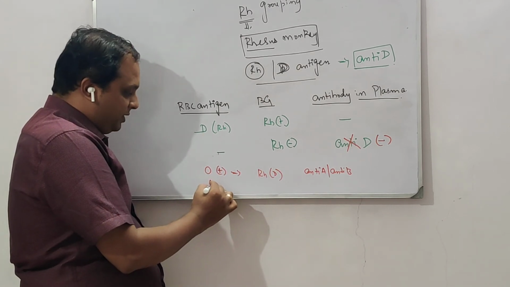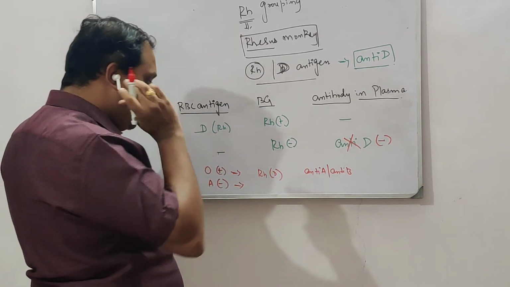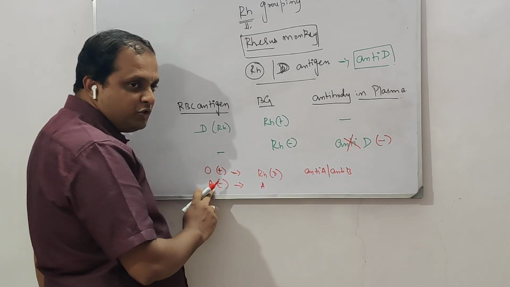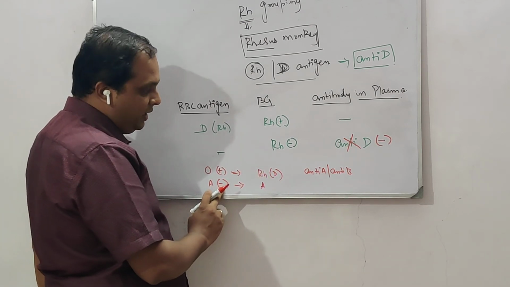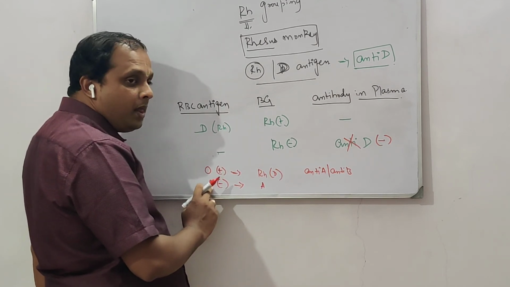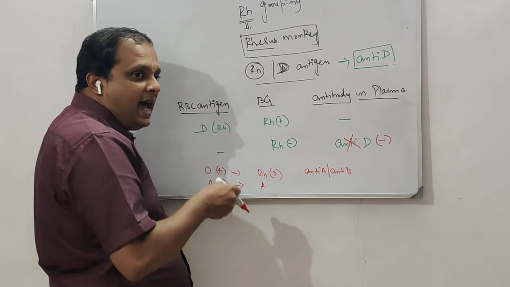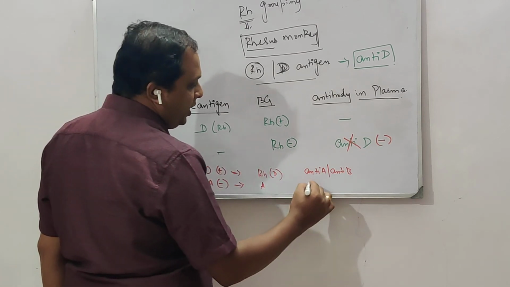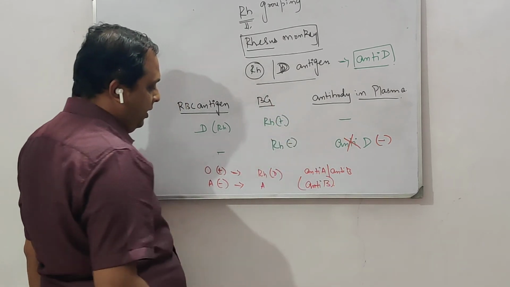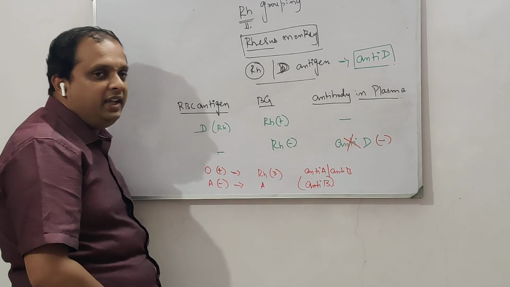In case a person is A negative, for example, what is the antigen? A antigen will be seen because he belongs to blood group A, and negative means no Rh antigen. Since B antigen is not seen, the antibody will be there for the antigen which is lacking. Which is the antigen lacking? B. So you can expect anti-B in the antibody. And as Rh negative doesn't have any antibody, you don't see anti-D here.